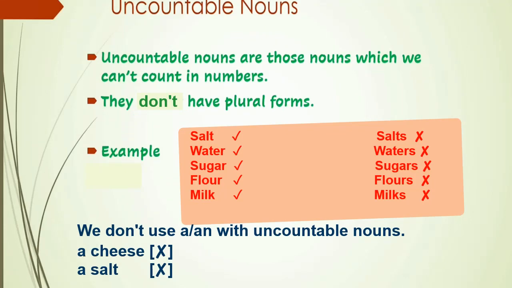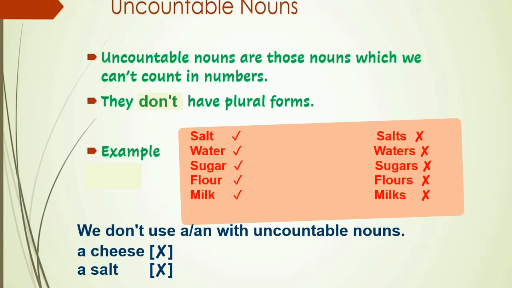But my dear students, there are certain nouns which are known as uncountable nouns. These uncountable nouns are those nouns which we can't count in numbers. They don't have plural forms because we can't count them in number. An example is salt. We say salt, but we don't say salts. So salts is wrong. We don't have the plural form of salt.